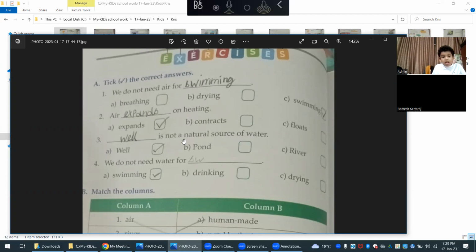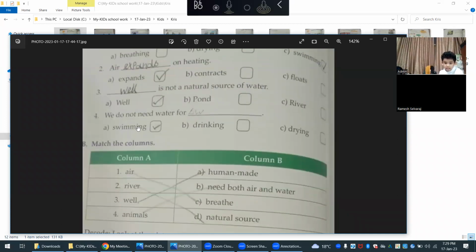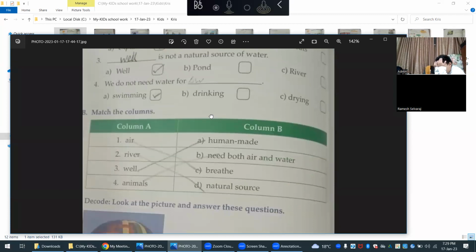Is a well a natural source or not a natural source? A well is made by humans, so it is a human-made source. Then we need water for... I will tell, Daddy. A well is used for drinking water.